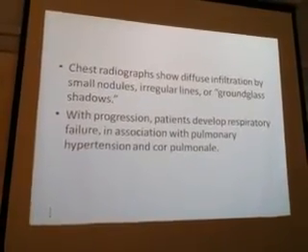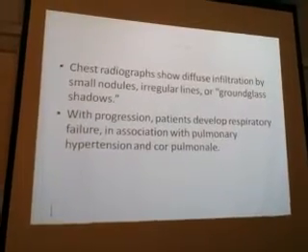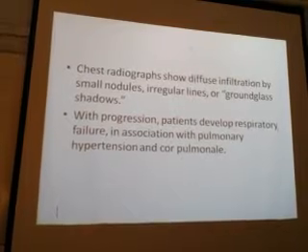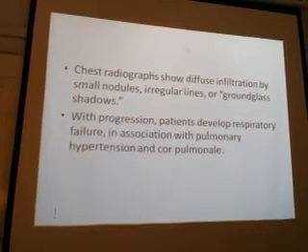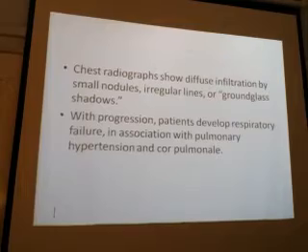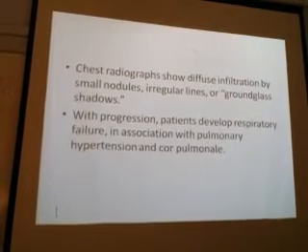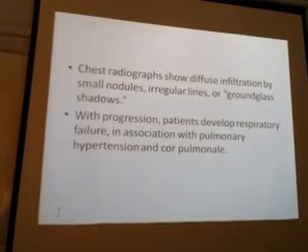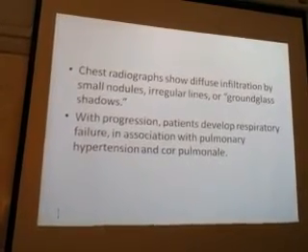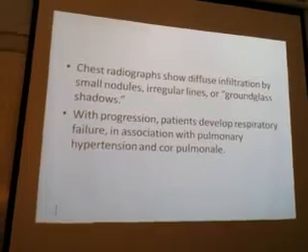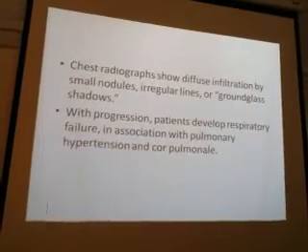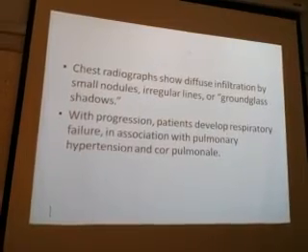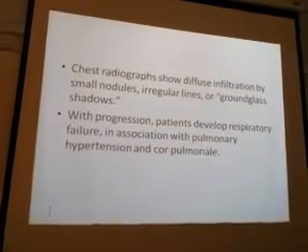Radiographically, it shows infiltration of small nodules, irregular lines or rounded shadows. With progression, the patient develops respiratory failure in association with pulmonary hypertension and cor pulmonale. What do you mean by pulmonary hypertension? Increase in pressure of the pulmonary artery.